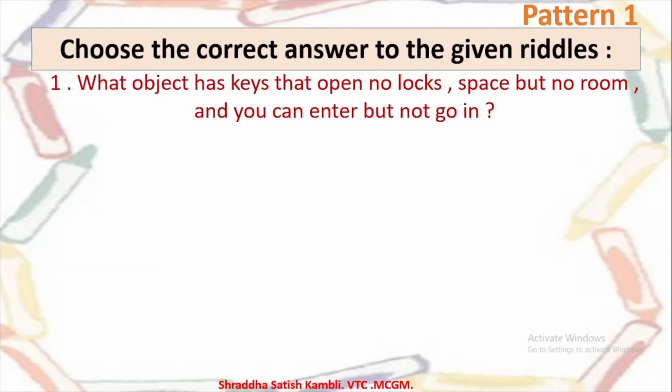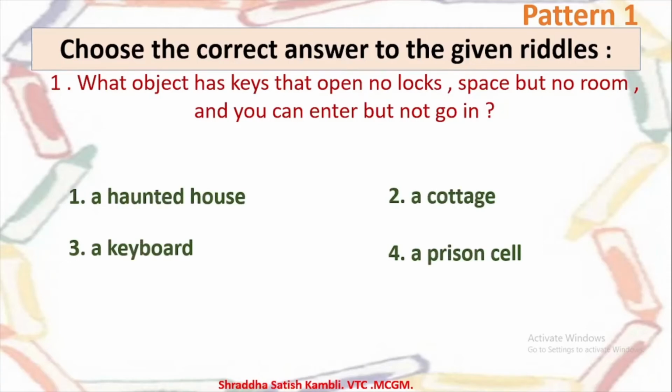So what is this thing? What object is it? So let us look at the options. So is it a haunted house, that is a bhutiya house? Is it a cottage, a keyboard, or a prison cell? So what is the answer? Haunted house where there are ghosts. Okay? There are keys but you cannot open it, and there is space but no room. So is it a haunted house? Is it a cottage?